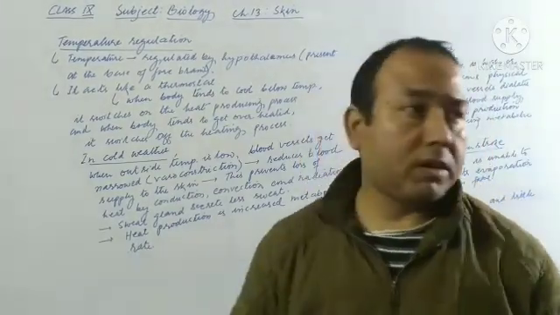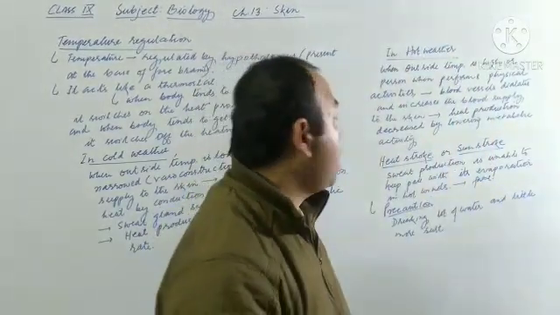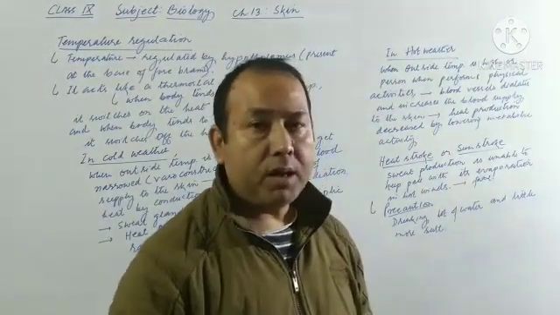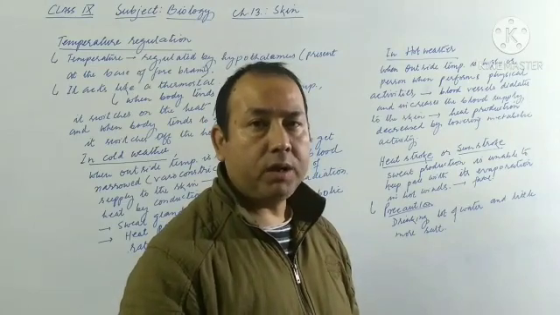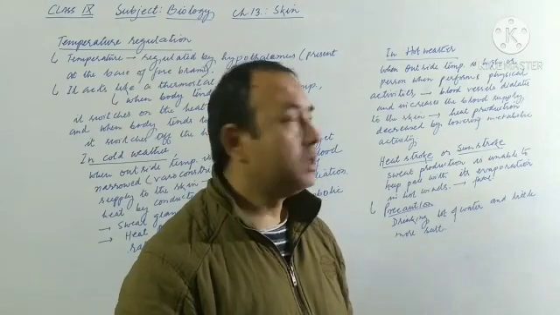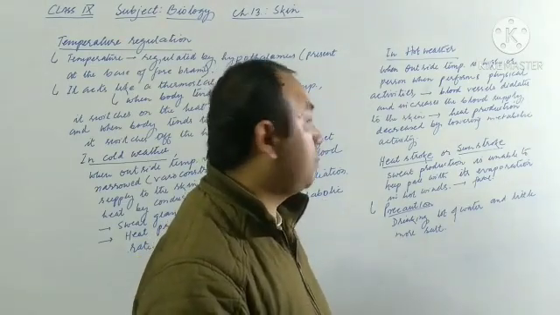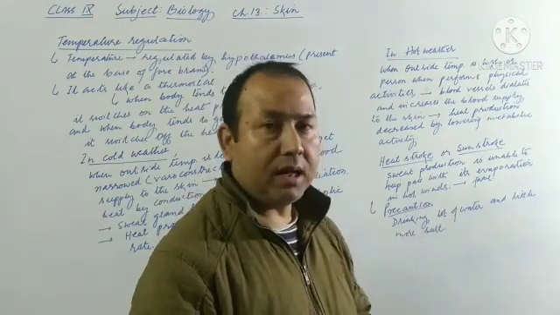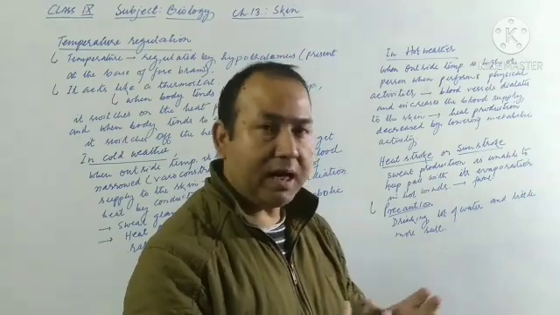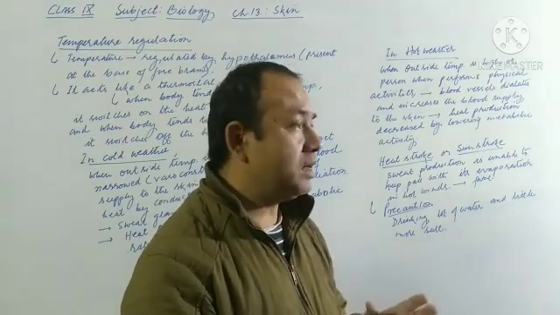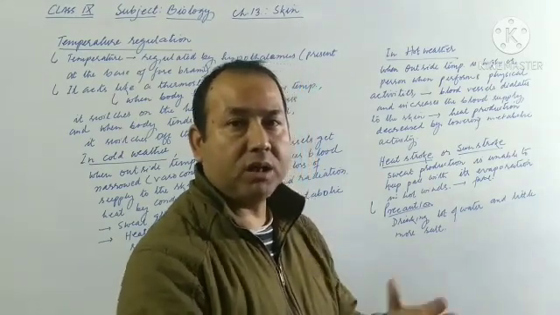And then comes the next case: in hot weather, when the outside temperature is very high, or when we are engaged in certain physical activities, the blood vessels dilate. The blood vessels which supply blood to the skin dilate and a large amount of blood is supplied to the skin.